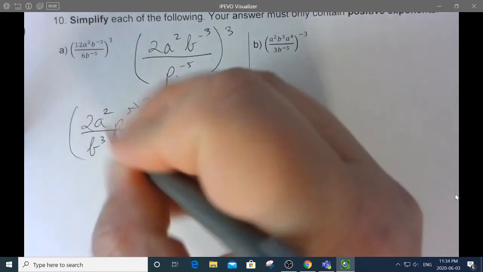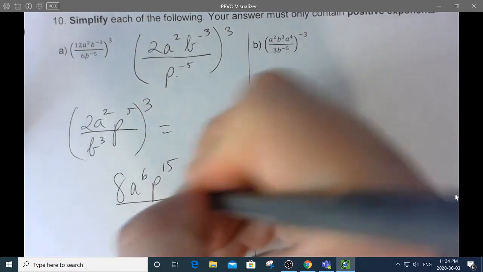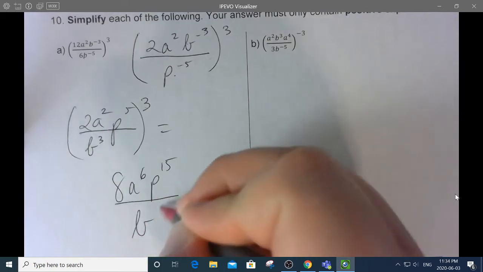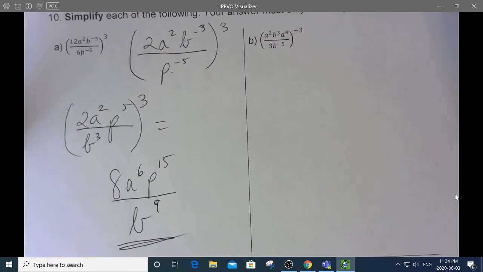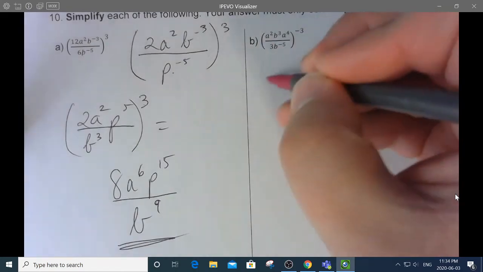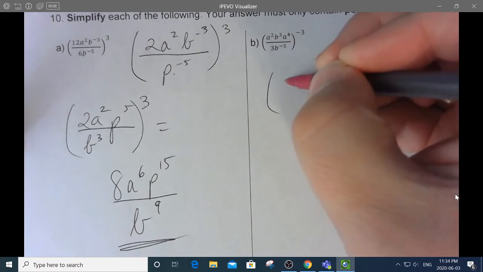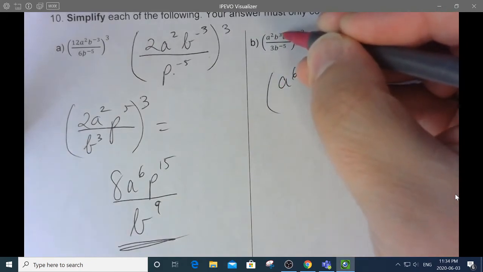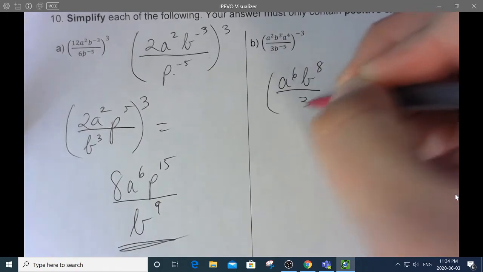2 cubed is 8, a squared cubed is a to the 6, p to the 5 cubed is p to the 15, and b cubed cubed is b to the 9. Okay, these are hard. First, I'm going to deal with simplifying what's inside. So a to the 2, that is an a, right? Yeah, a to the 2, a to the 4 is a to the 6. B to the 3 minus negative 5 is actually b to the 8, and that 3 isn't going anywhere.